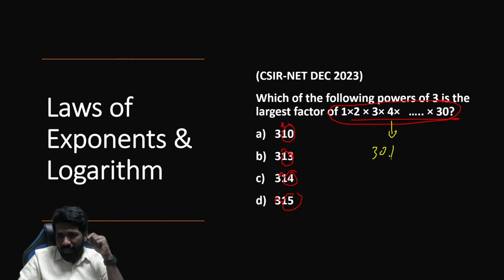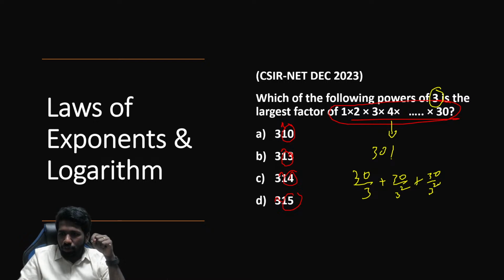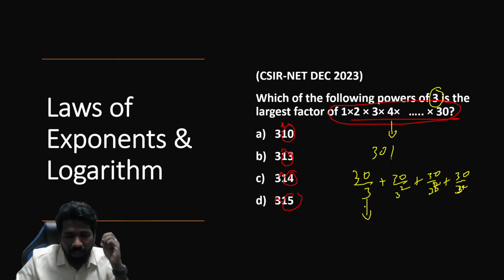30 factorial है ये. So 30 divided by 3 करना है, because we want to know the power of 3 ना. 30 by 3 plus 30 by 3 square plus 30 by 3 cube. Till you get 0, you have to continue this. 30 by 3 raised to 4 is 30 by 81. That is 0. So you can stop it here. Only write the quotient or integer value of this.